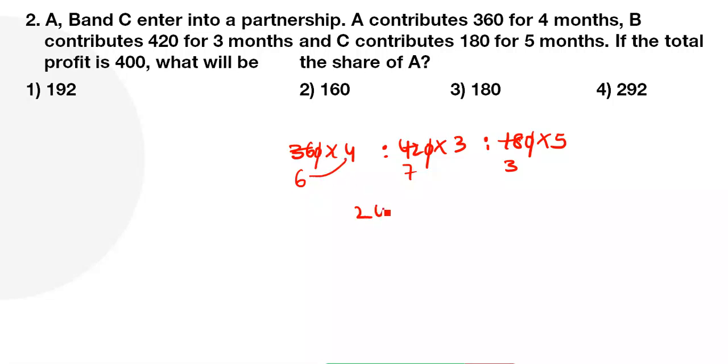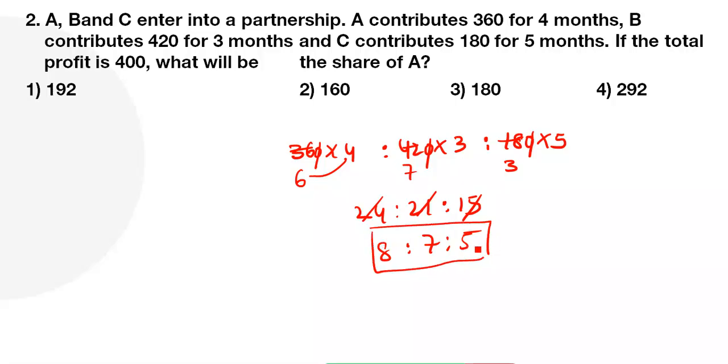6 4s are 24, 7 3s are 21, 3 5s are 15. Any cancellation? Yes, cancellations are there. So 3 8s are 24, 3 7s are 21, 3 5s are 15. No more cancellation. The ratio is 8:7:5. Total parts: 8 plus 7 is 15, 15 plus 5 is 20. 20 parts is equal to 400. One part is how much? The zero cancels, 2 2s are 4, so one part is 20.